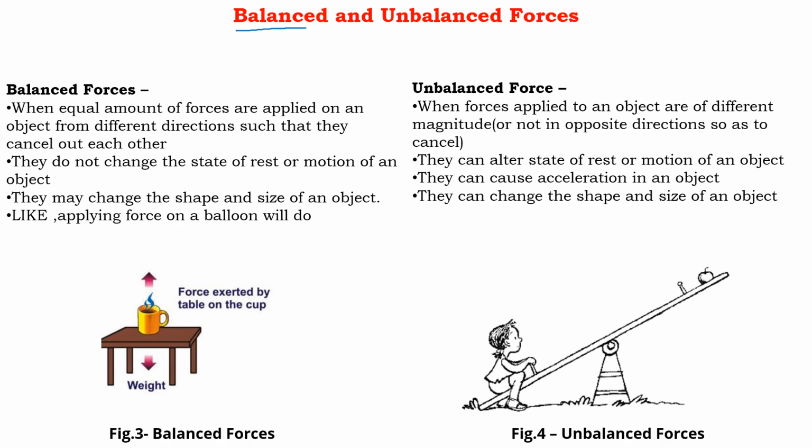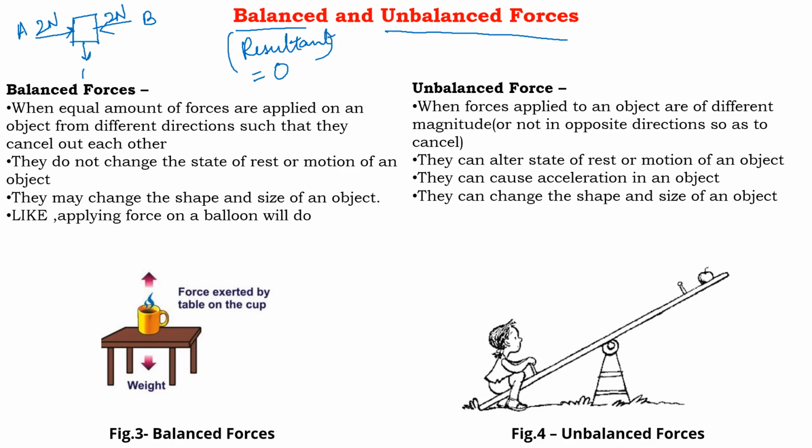Now we have two types of forces, balanced forces and unbalanced forces. In balanced forces, the resultant will be zero. Resultant equal to 0 means nothing will happen. Suppose a box is kept here. Person A is applying a force from this side and person B is applying a force from this side. Now both are balanced. If this is 2 Newton force, and this is also 2 Newton force, then the box will not move. We will say that the forces applied were balanced forces.